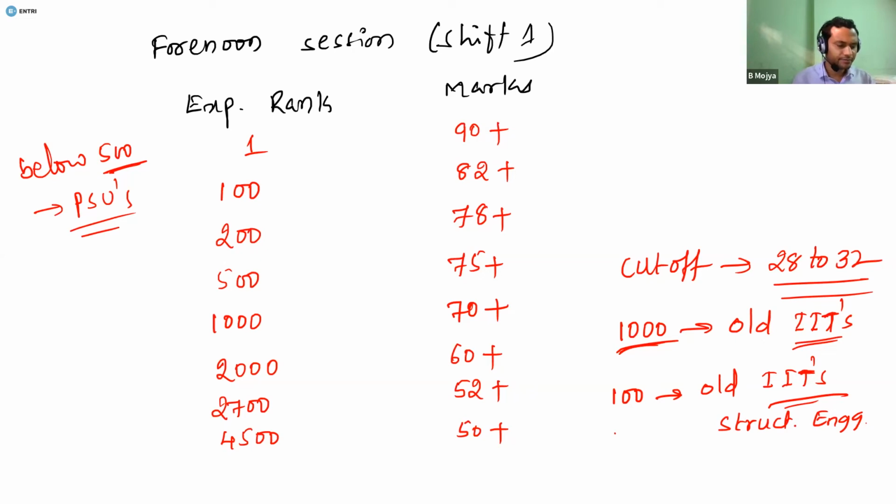Now let us look at the comparison of the paper compared to the previous GATE examinations. So let me take the 2022 morning session paper, and let me take 2021 morning set and evening set, and similarly 2020 also morning set and evening set.